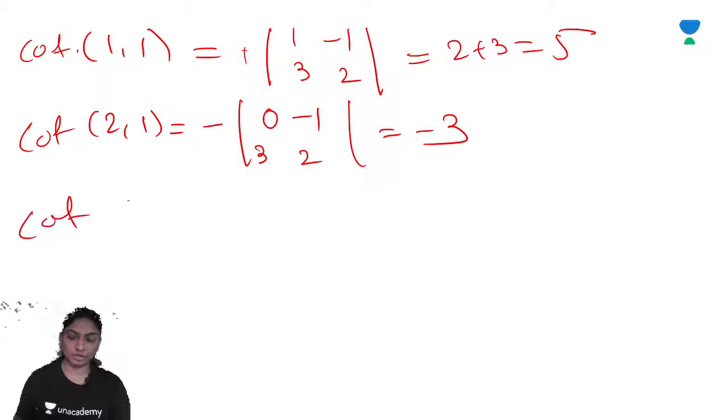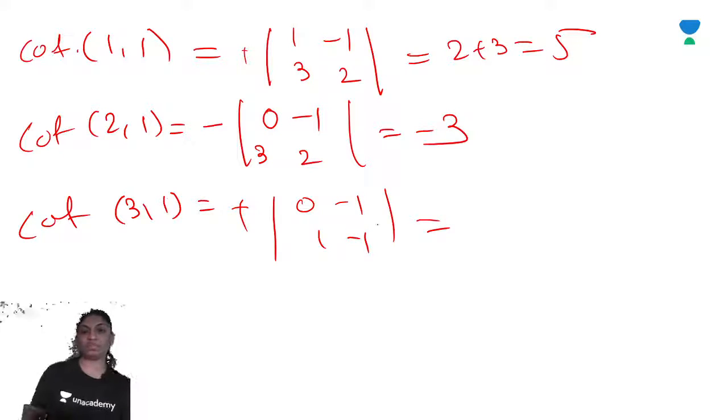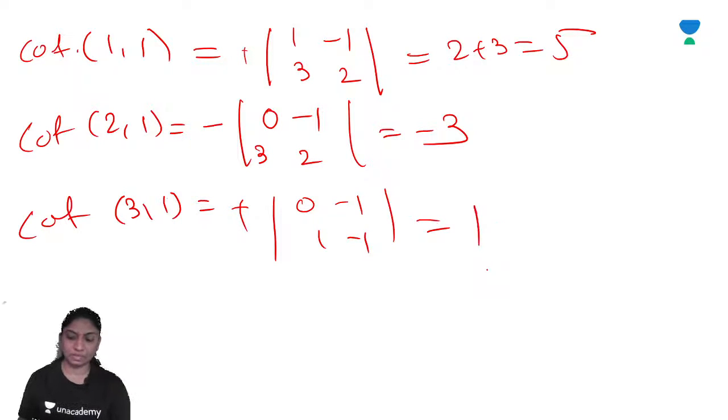And the cofactor of 3 1 is (-1) raised to 3 plus 1, which is positive, of [0 -1; 1 -1]. So the determinant of this is 0 minus of minus 1, so plus 1.